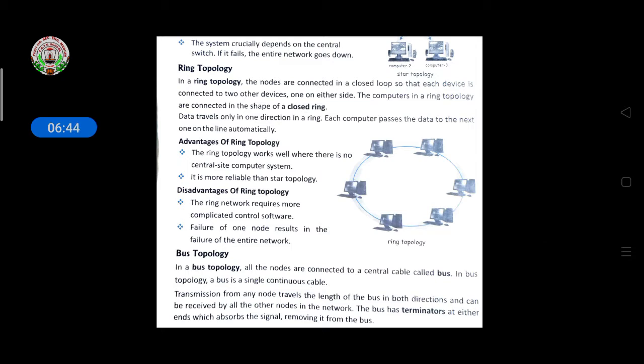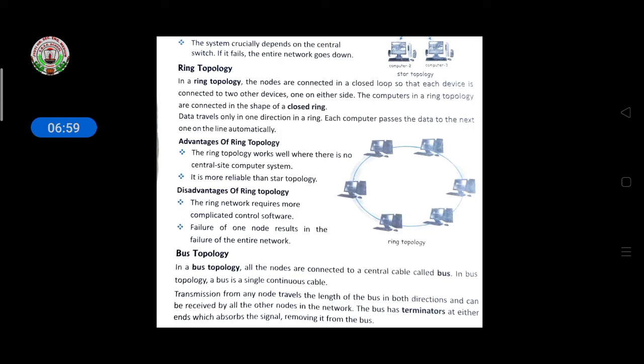Then come to the ring topology. In a ring topology, the nodes are connected in a closed loop so that each device is connected to other devices, one on either side. The computers in a ring topology are connected in the shape of a closed ring.